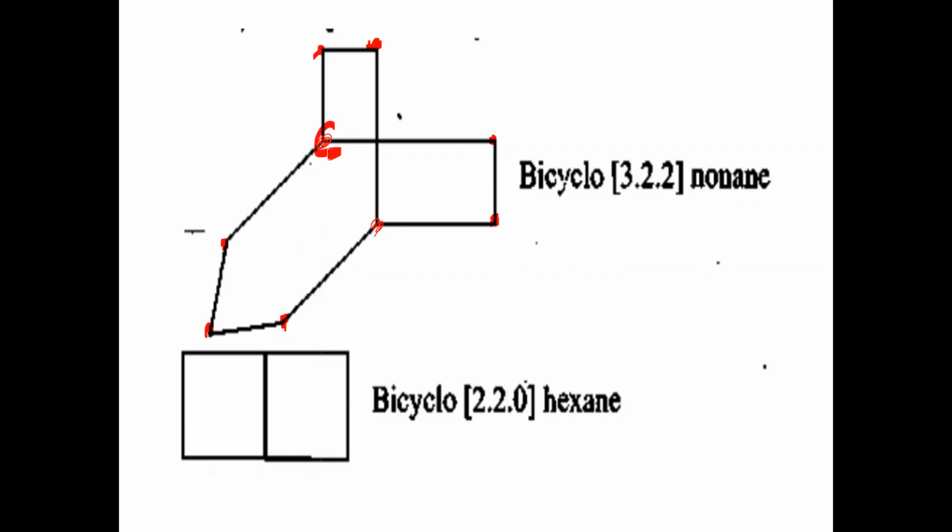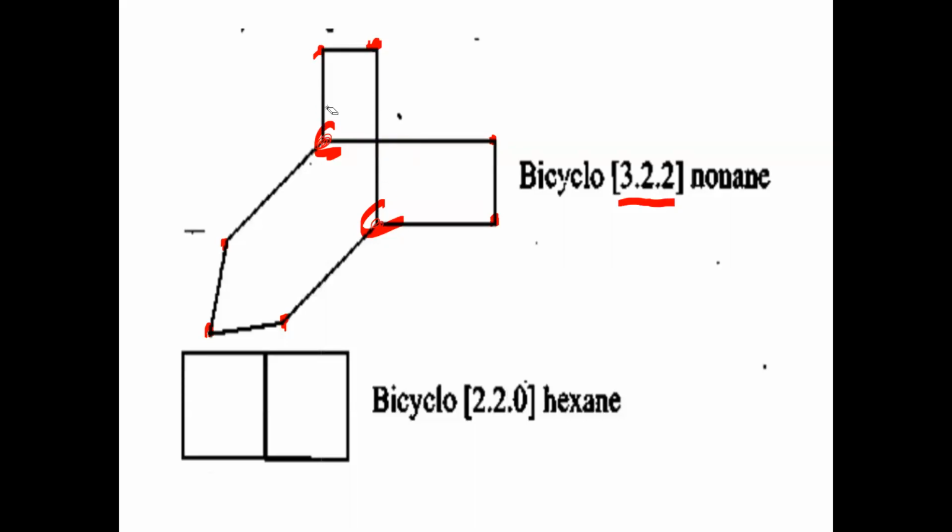This is one head carbon, this one head carbon. Joining these 2 head carbons we have a 3 carbon bridge, 2 carbon bridge, 2 carbon bridge. That's why we said 3 dot 2 dot 2. And a bicyclo compound is made up of 2 rings. Here, this is not carbon. Remember, it is not a carbon atom, and there is no intersection here. This line and this line are not joining each other, not crossing each other. They are not even touching each other.